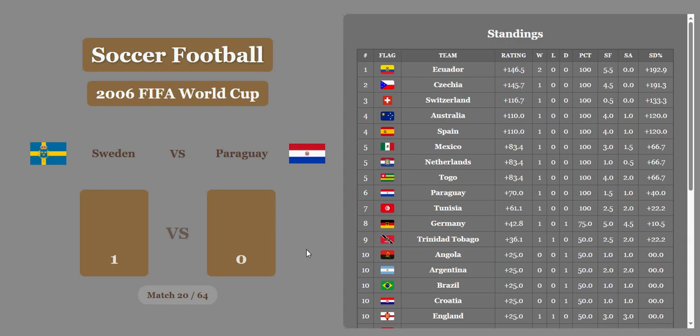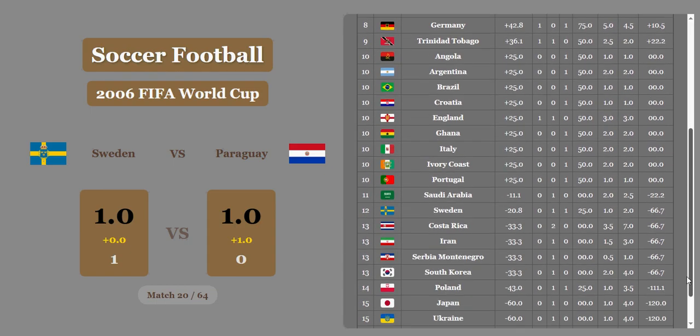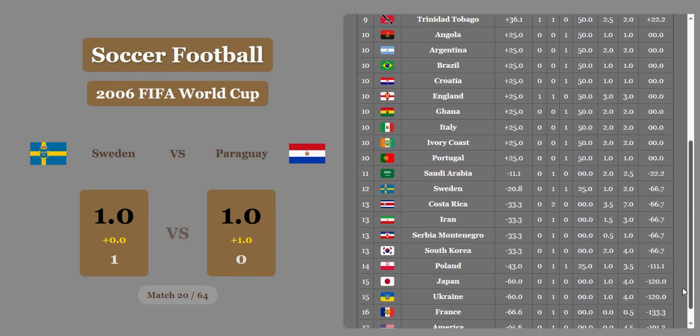Sweden versus Paraguay. 1-0 Sweden. I don't think that's going to be enough. Paraguay is very small. Very poor. It's going to end in a draw after economics are considered. And that means Paraguay will be in 7th below Tunisia, above Germany. Sweden in 12th place.